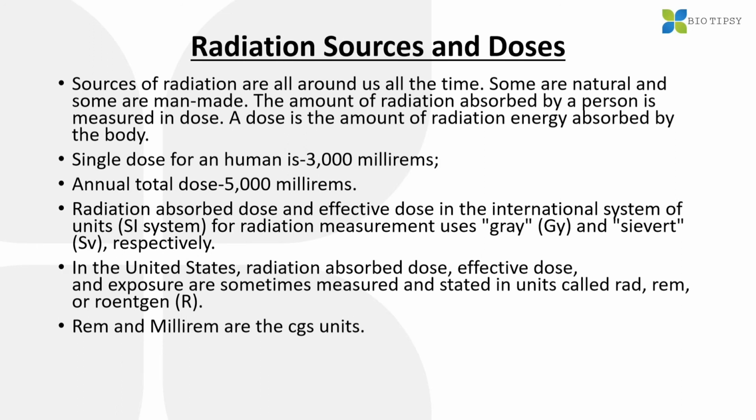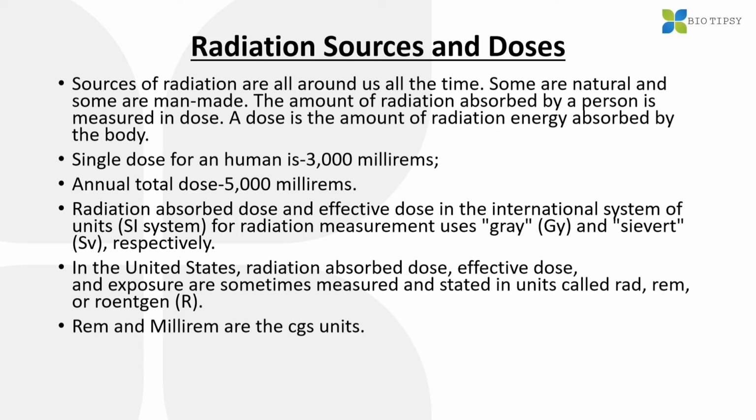Here we are talking about radiation sources and doses. Sources of radiation are all around us all the time. Some are natural and some are man-made. Already I have told you that there are natural as well as man-made sources. The amount of radiation absorbed by a person is measured in dose. A dose is the amount of radiation energy absorbed by the body. Single dose for a human is 3000 millirems. Annual total dose is 5000 millirems.